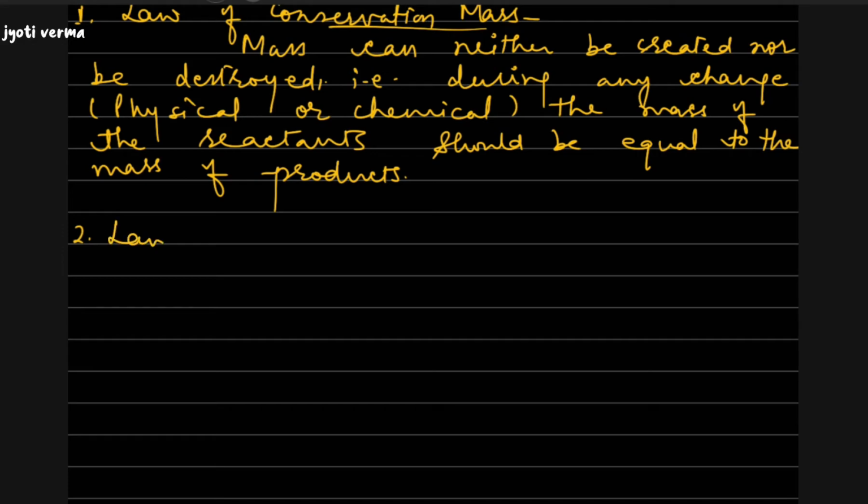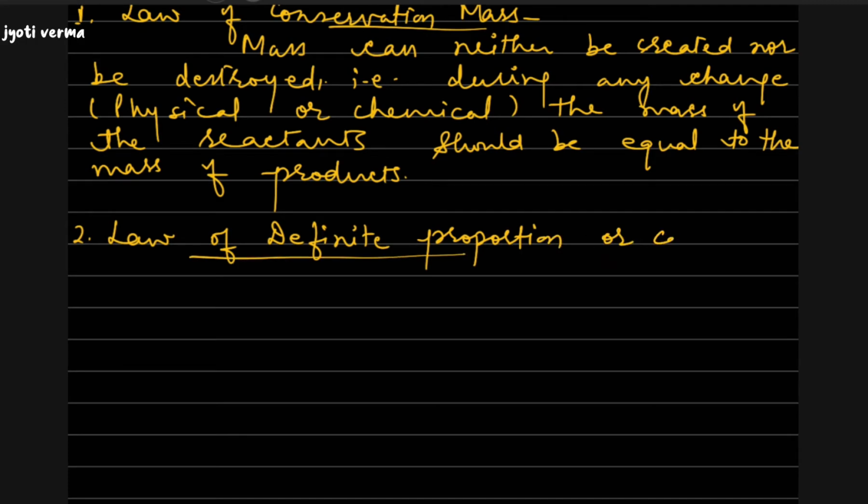Now the second law which we are starting with is the law of definite proportion, or law of constant composition, which is another name for this. According to this law, any pure compound is always made up of the same elements.